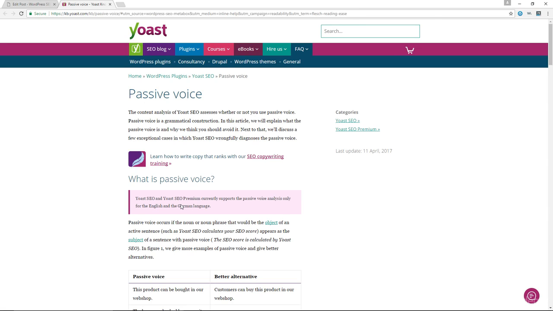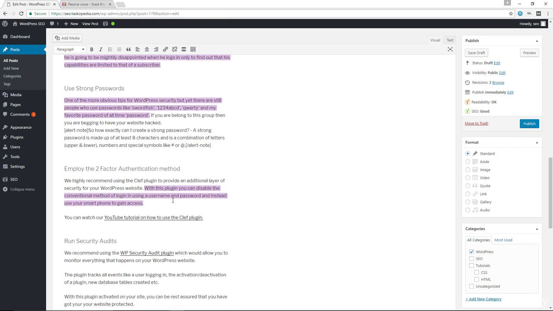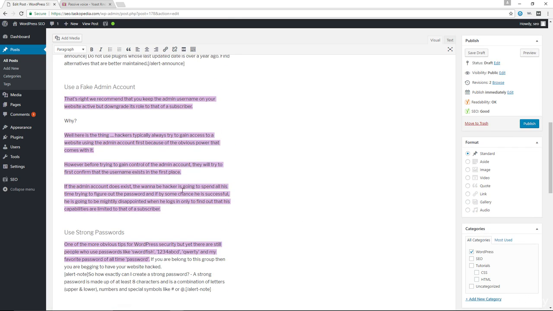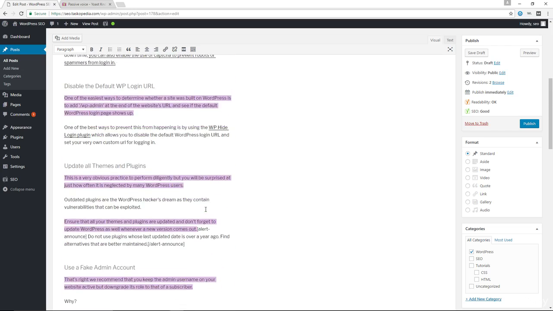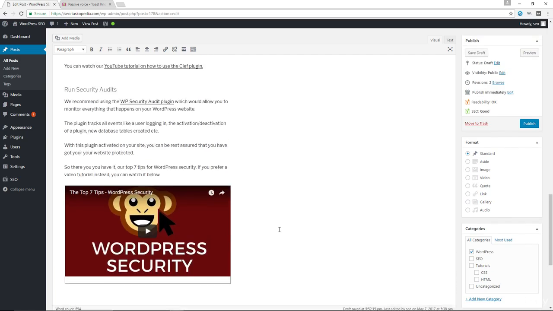Now, if you click on any one of these links, like click on passive voice as an example, this will take you to the Yoast blog where you can read more about passive voice and how you can write better, how you can change it to an active voice. Also, when you click on the I next to each result, it will highlight where in your article you are making that particular error. So as an example, if I click on the I for the sentences contain more than 20 words and I scroll back up, you can now see where we have paragraphs and sentences containing more than 20 words. Same thing with the passive voice analysis as well.